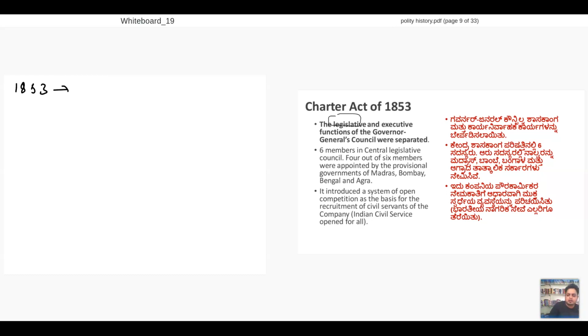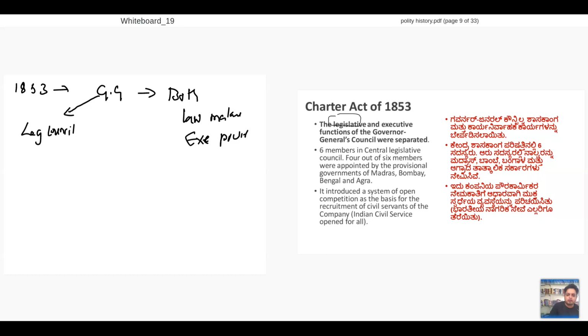In 1853, the Governor General had both law-making powers and executing powers. So they decided we will start one more council called the Legislative Council.